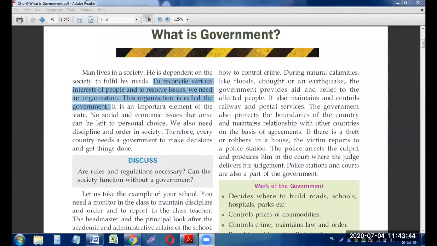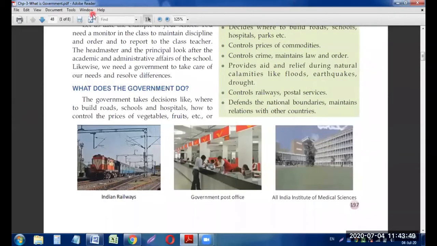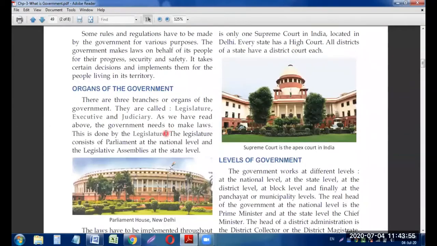So, my students, we have discussed yesterday and the day before yesterday what the government is, what the government does, and the functions of the government. We have discussed the different organs of the government, that is legislature, executive, judiciary. And we have discussed the division of legislature. The legislature has been divided at the national level and at the state level also. At the national level, it is known as parliament. And at the state level, the legislature is known as legislative assemblies.